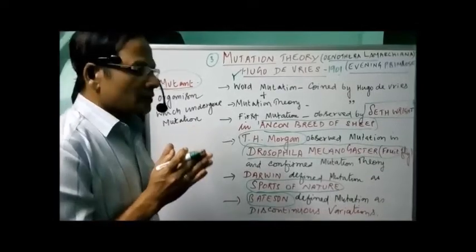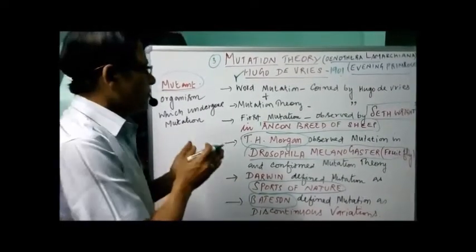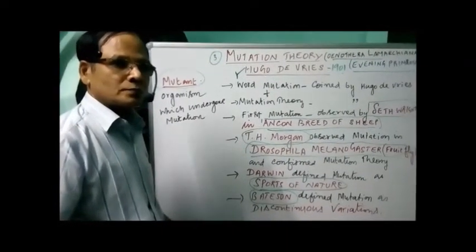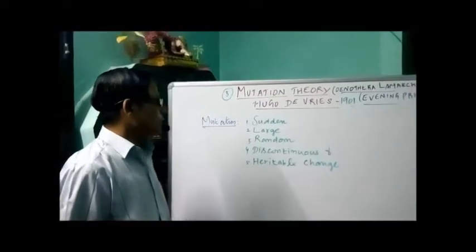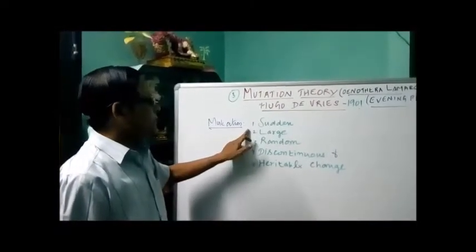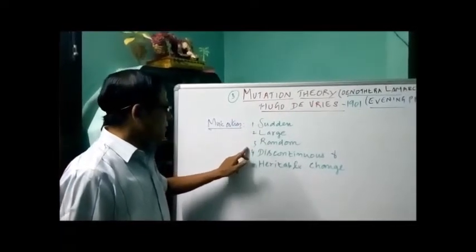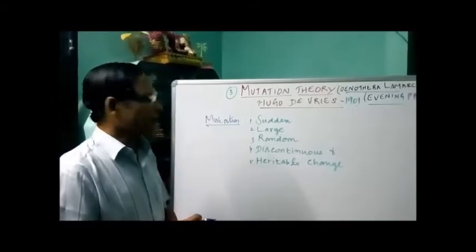If you are defining mutation, we have to define it in terms of words. What is mutation? Mutation can be defined as a sudden, large, random, discontinuous and heritable change that occurs in a population.